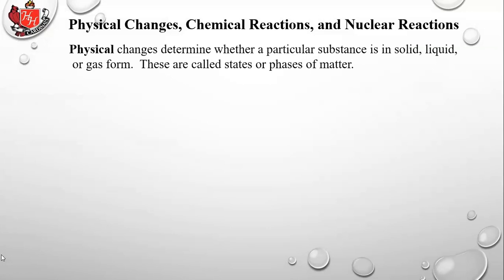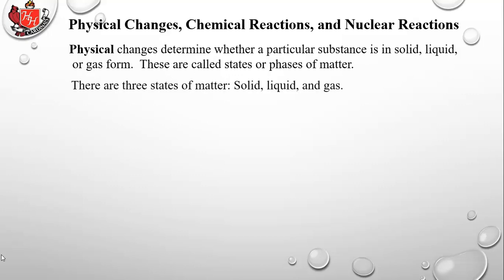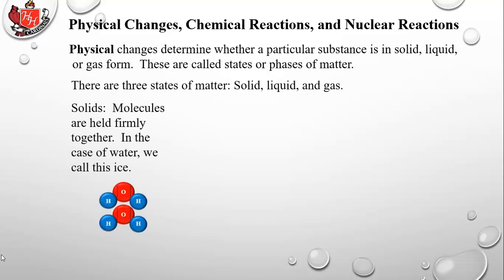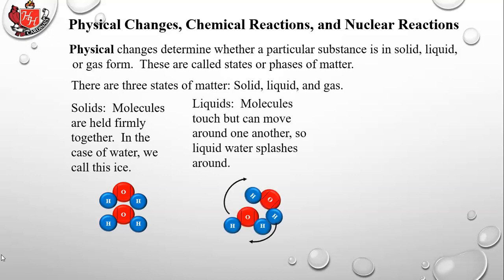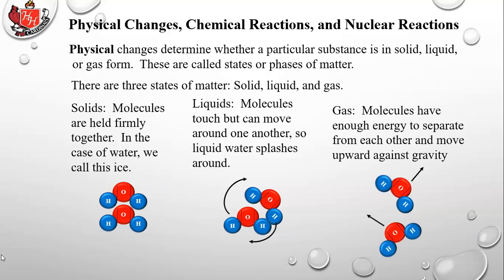Physical changes determine whether a particular substance is solid, liquid, or gas. These are called states or phases of matter. There are three states of matter: solid, liquid, and gas. In solids, molecules are held firmly together. In the case of water, we call this ice. In liquids, molecules touch but can move around one another, so liquid water splashes around. In gas, molecules have enough energy to separate from each other and move upward against gravity. So the molecules, the particles, the atoms, are separated from each other.